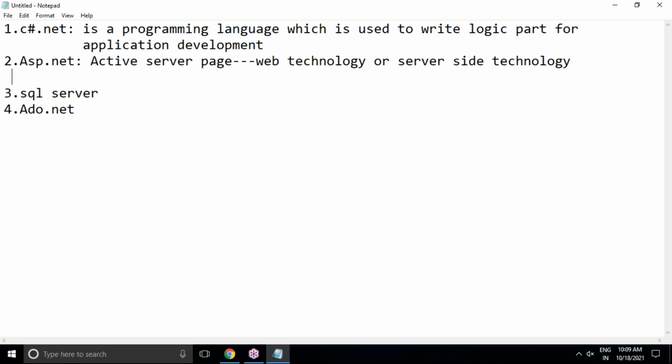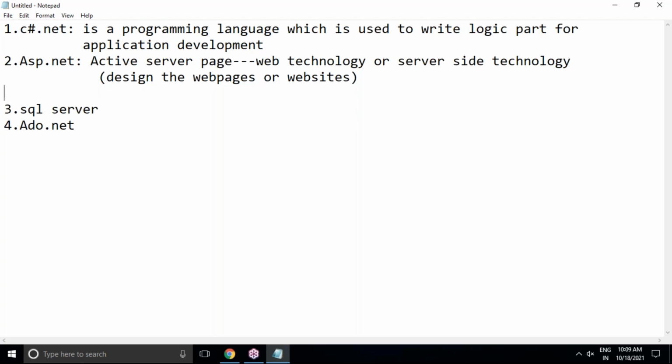Using ASP.NET, we can design web pages or websites, but only designing web pages is not enough. For that design, we have to write some logic part behind the scenes, and that is done using C Sharp.NET only.